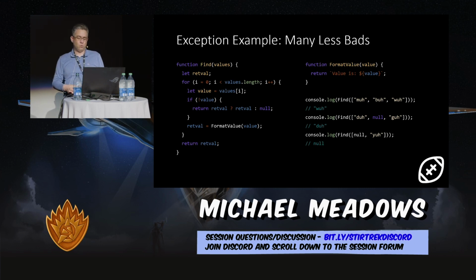So when we talk about what we should be doing in terms of exceptions, the answer is avoiding them, right? Even if they're there, we should avoid them at all costs. Even if we know that format value is checking for null, we shouldn't rely on that for our business logic. We should treat it as an exception, and if it is an exception, we don't want it to occur.